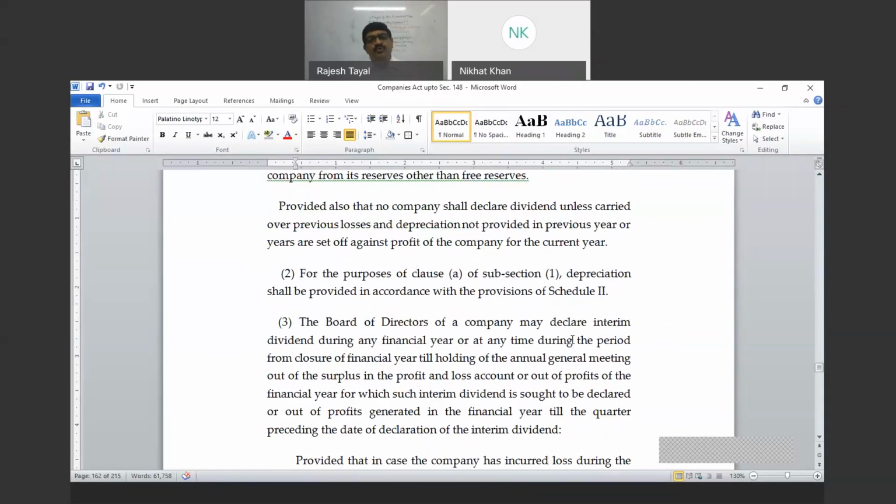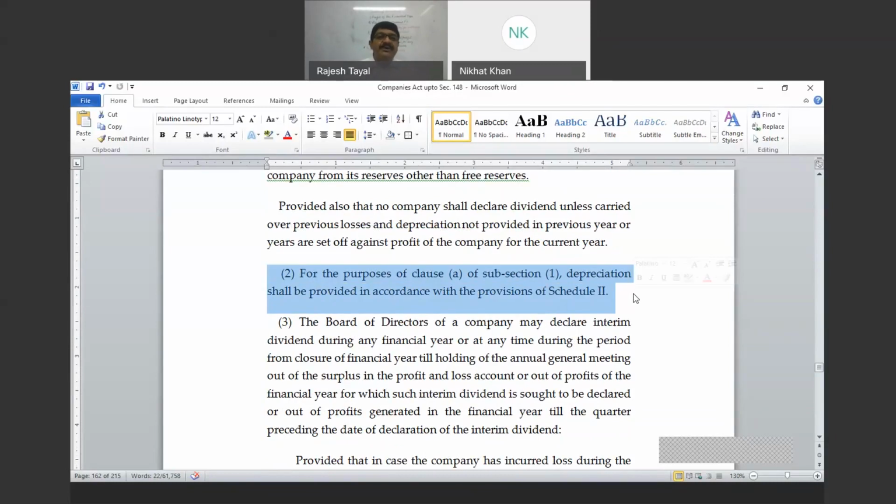Subsection 2: for the purposes of clause A of subsection 1, depreciation shall be provided. There is no option left as of now whether you will provide depreciation or not. You can provide it at a lesser rate or at a higher rate, but as of now there is no option.